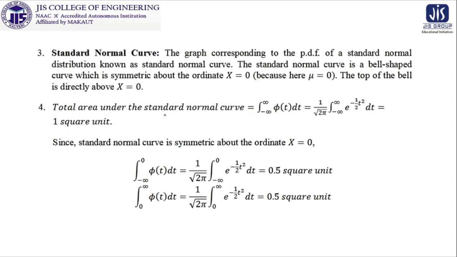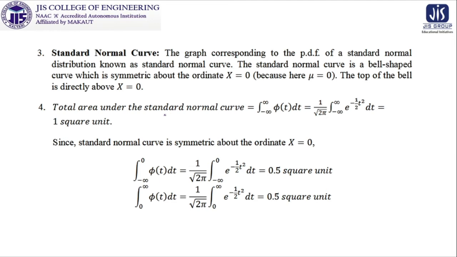So the standard normal curve is also discussed; we are just summarizing it here. It will be centered at 0 because that is its mean, and it will be symmetrical, and the top of the bell is directly above x equal to 0. And the total area, as for every probability density function, under the standard normal curve is also equal to 1 square unit.